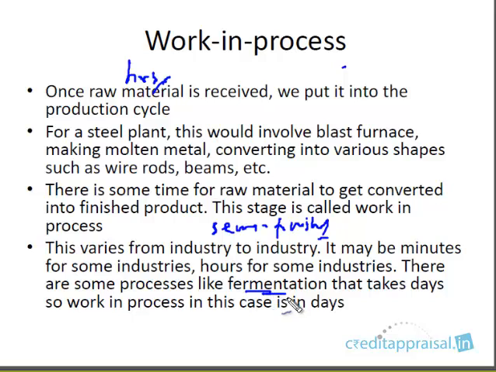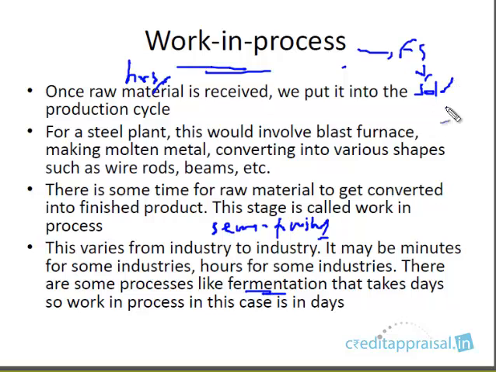So it varies from industry to industry. But the point is, cash is blocked in the form of work in progress. The realization is going to take some time. When is the cash that is invested in this work in process going to come out? This has to be converted into finished goods.